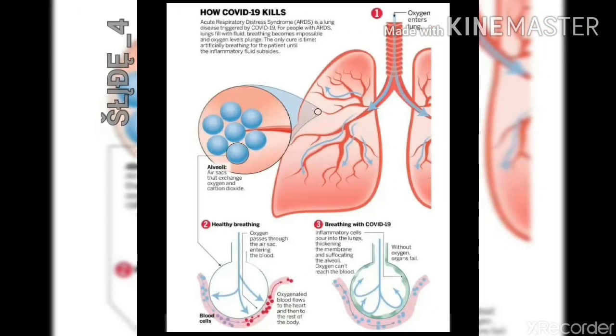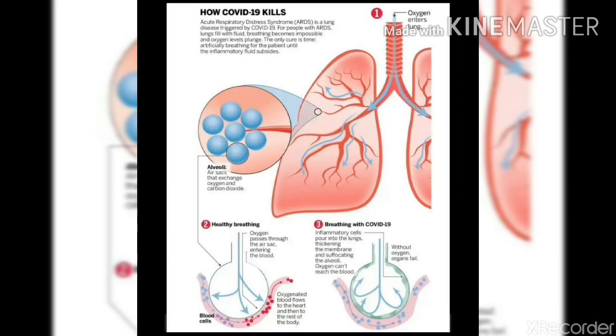The novel coronavirus caused the infectious disease COVID-19. As we know, the lungs have small sacs called alveoli, or air sacs, that exchange oxygen and carbon dioxide. COVID-19 causes inflammatory cells to pour into the lungs and suffocate the alveoli, so oxygen cannot reach the blood. Without oxygen, organ failure occurs.